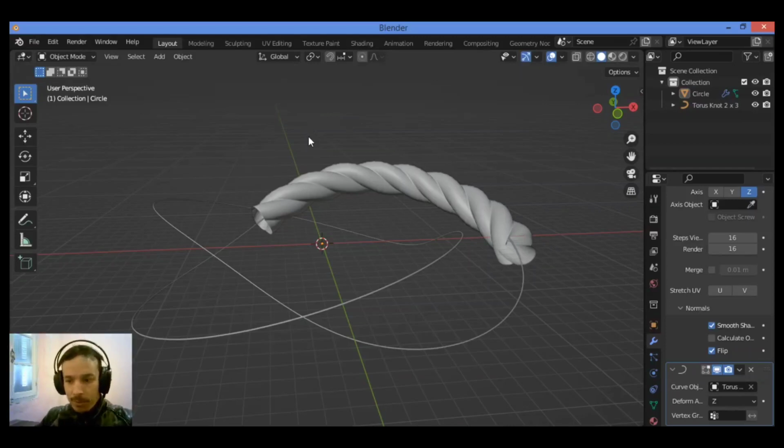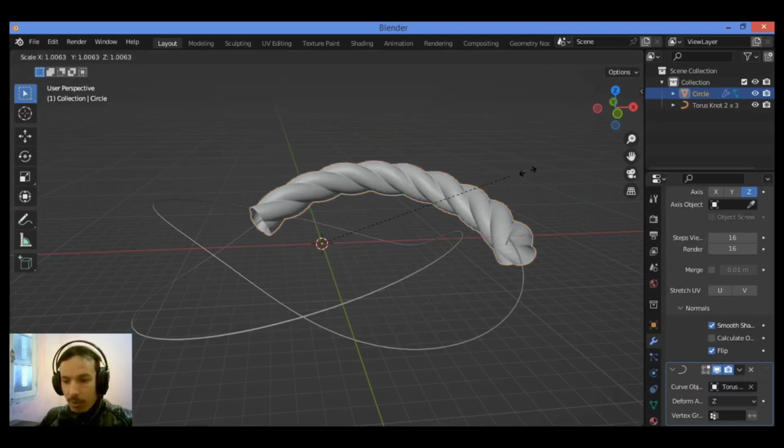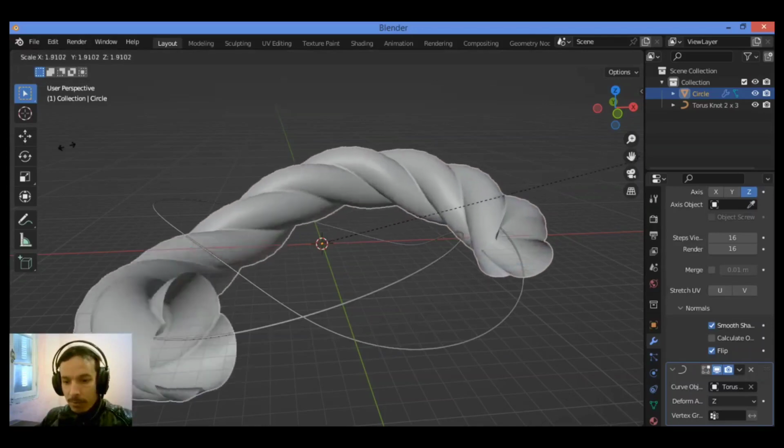This is the third part, how to create a rope following a curve. You may have to scale the rope up or down by pressing S in object mode. So we are in object mode like this. Select the rope that you have created in the previous part. Then just let's scale it and see what we have.